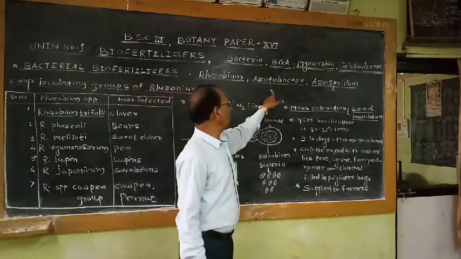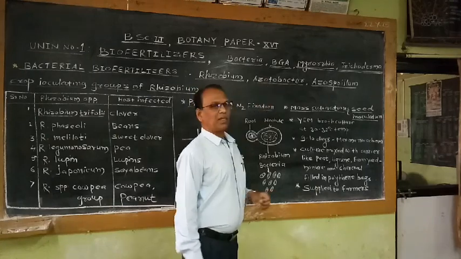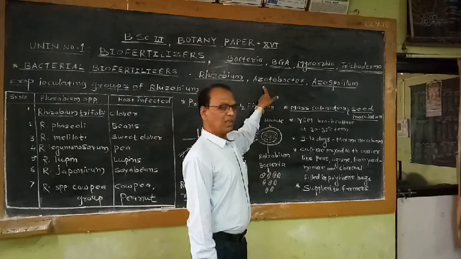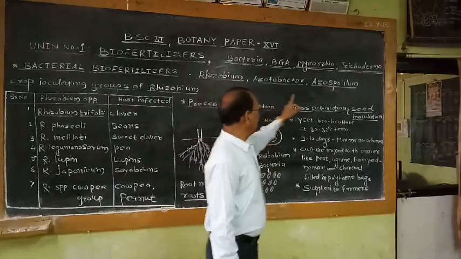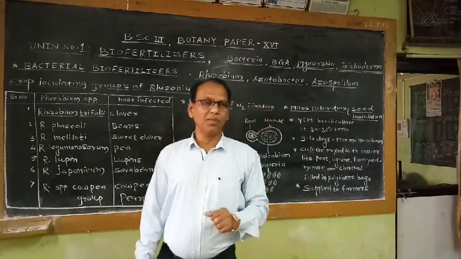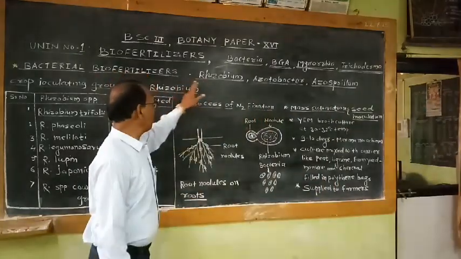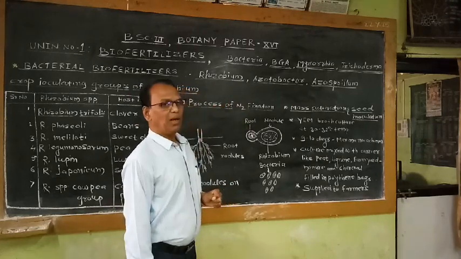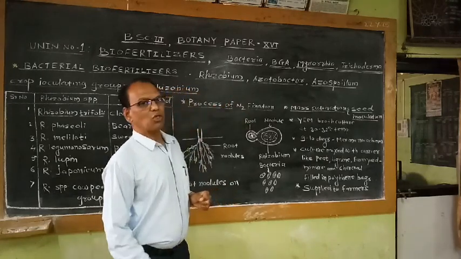Another bacterium is commonly known as Azotobacter, an example of an asymbiotic bacterium. Then Azospirillum is another type of bacterium. These strains, symbiotic as well as asymbiotic bacteria, play an important role in nitrogen fixation.